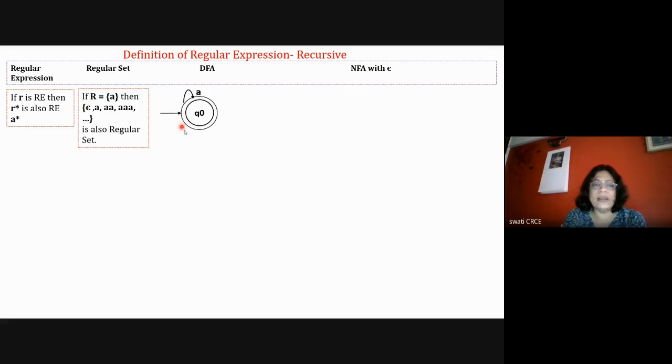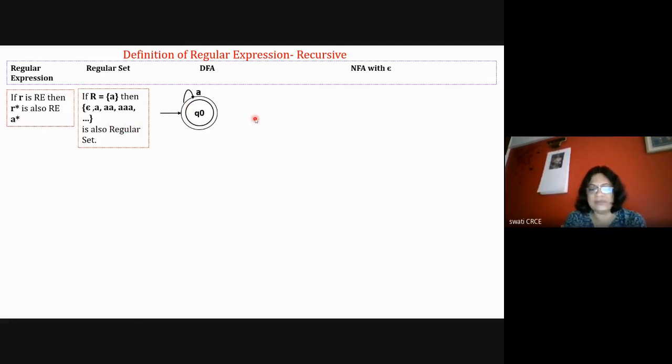So the initial state is equal to the final state. With 1 time A, it will travel through this path once, traverse the loop 1 time, and reach the final state. If A is for 2 times, then this loop is traveled by the machine 2 times. So like this, it will work fine. So this is the equivalent diagram of A star for DFA.